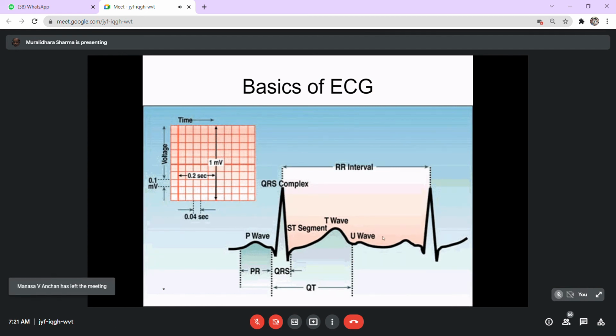When you draw this wave over the ECG paper, you can measure the time of that PR interval by counting these finer segments, and the QRS also by counting this number. At the same time, the amplitude of the current, how much current is produced, also needs to be standardized, by making the stylus of the ECG machine move 1 centimeter for 1 millivolt.